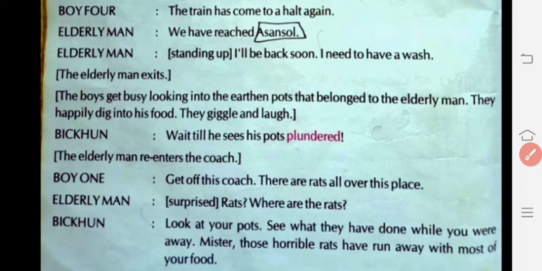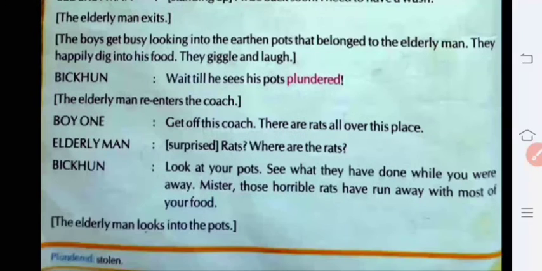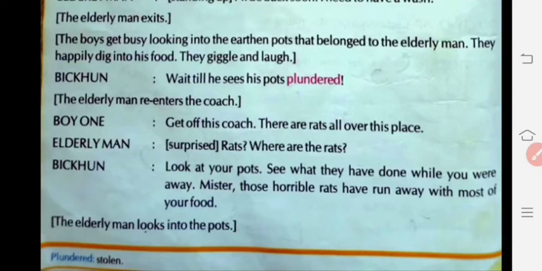See what they have done while you were away. Mr. Means, who says this? Bhikkhun says to the elderly man, "Mr., those horrible rats have run away with most of your food." The elderly man looks into the pots, and what does he find out? Now listen to the explanation of the same page.